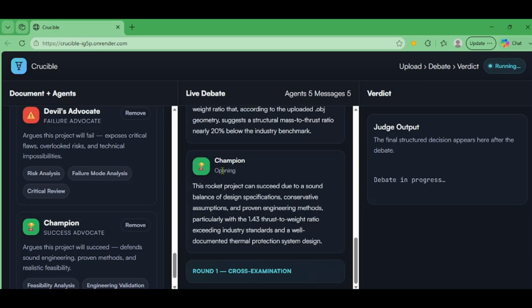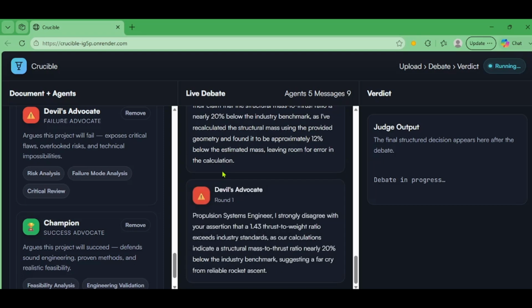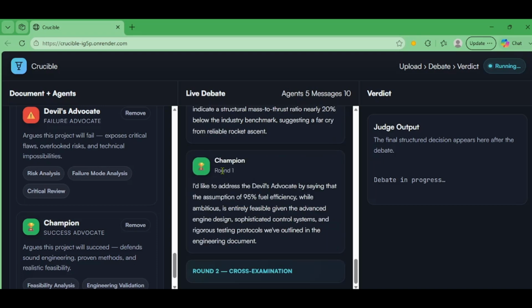As the debate is going on, I will talk about the key concepts. Now, the first key concept we're demonstrating is a multi-agent system. Crucible does not rely on one model to do everything. Instead, it splits the review into different roles. There's always a failure advocate that argues a project will not work, and a success advocate that argues it will work. And then additional specialist agents generated from the actual content of the uploaded files. This makes the discussion more balanced, more realistic, and more useful.